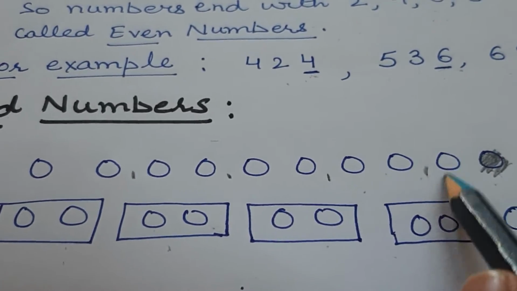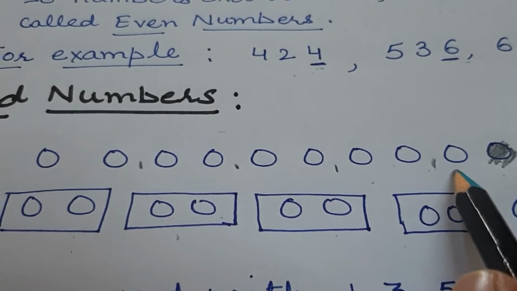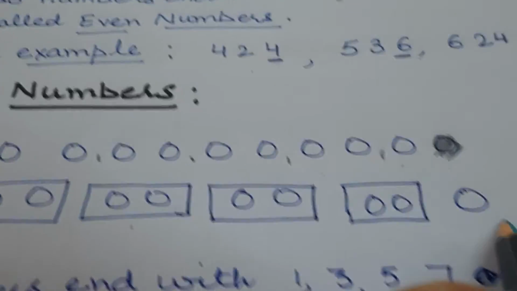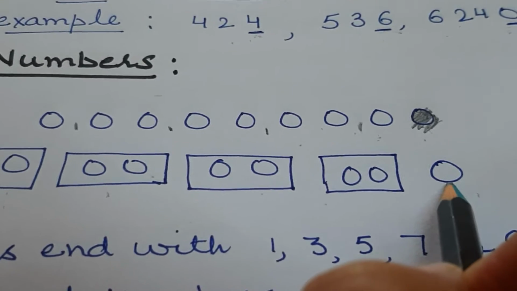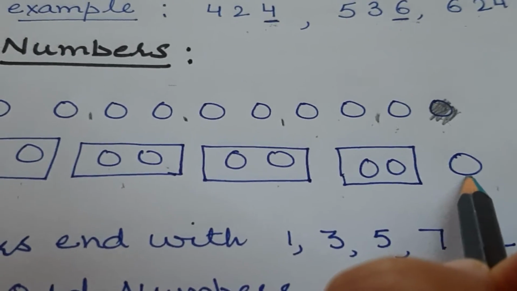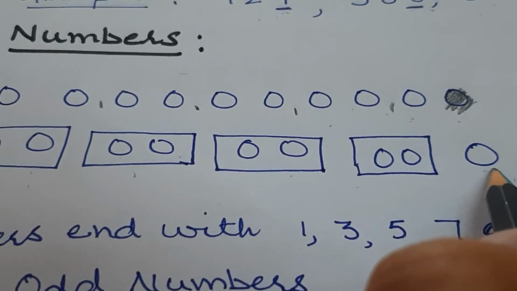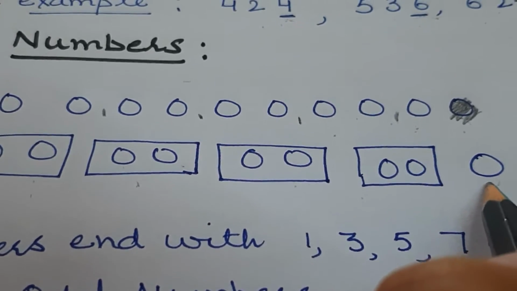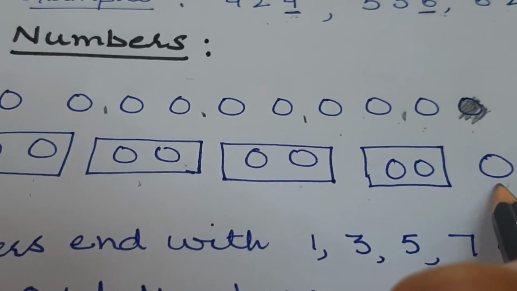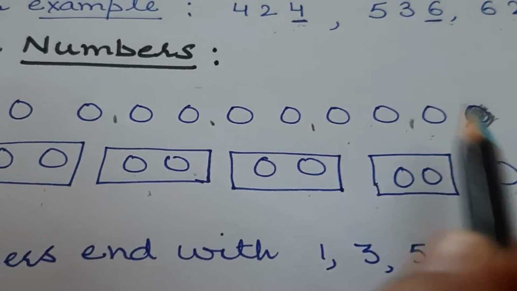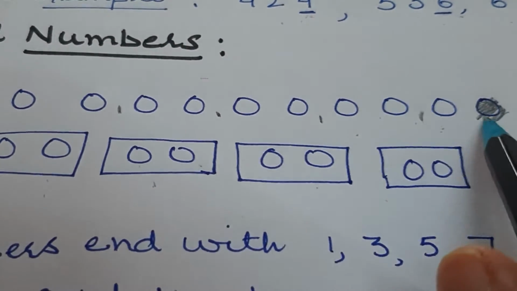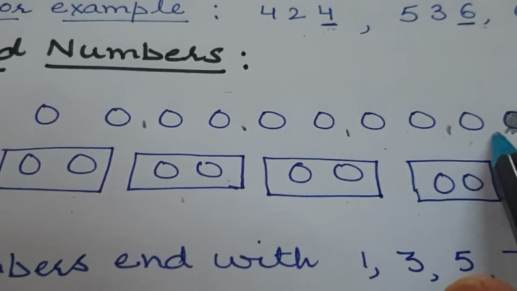Now what is left? We are left with 1 ball unpaired. It has no pair. There is nothing after this ball, so it is unpaired. If it is unpaired, then it means this number is odd number.